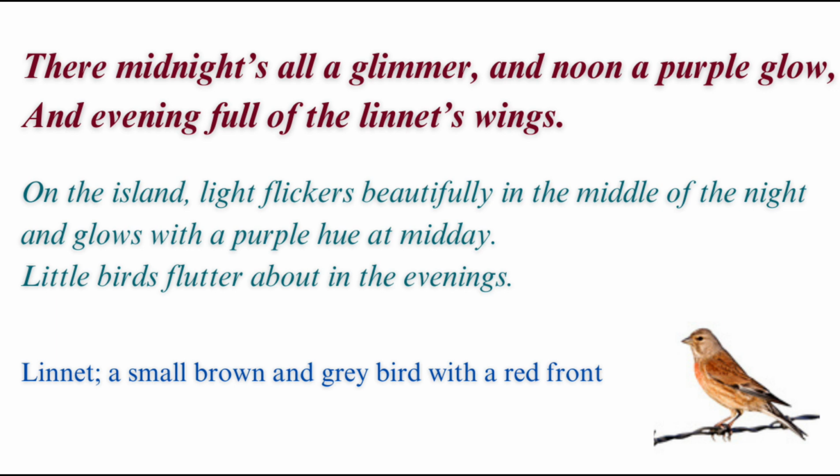So he says their midnight is all a glimmer, like in the middle of the night the light shines very beautifully. And what is that light? Of course, that light is of the moon, or of the stars, which we cannot find in the city life. And noon a purple glow, and at midday the light shines with a purple color. So this is all the beauty of the village life. He is describing the beauty of the village life.